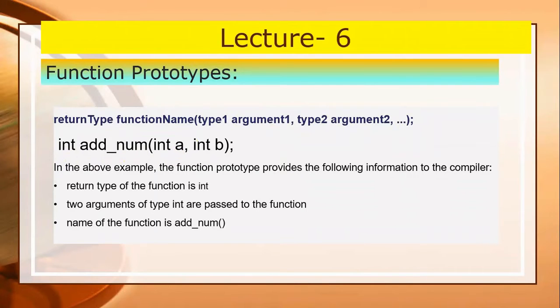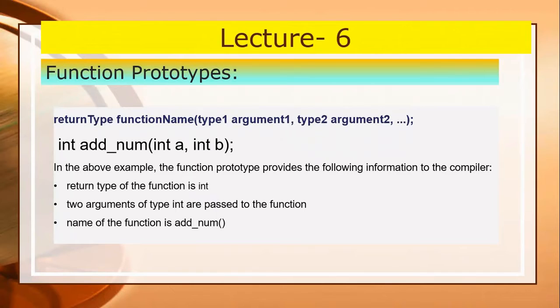So the function prototype is optional in the program, but we have to understand the concept of function prototype. In this case, you can see the return type of the function is int, and two arguments of type int are passed to the function. The function name is add_num.